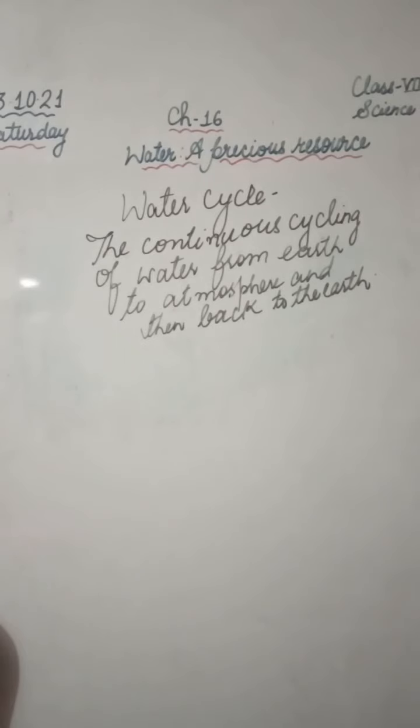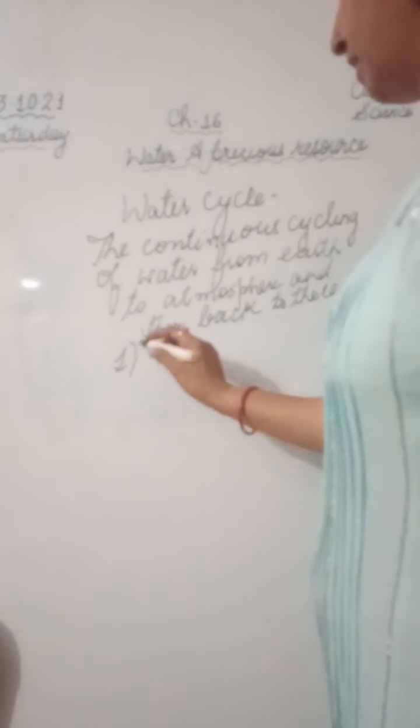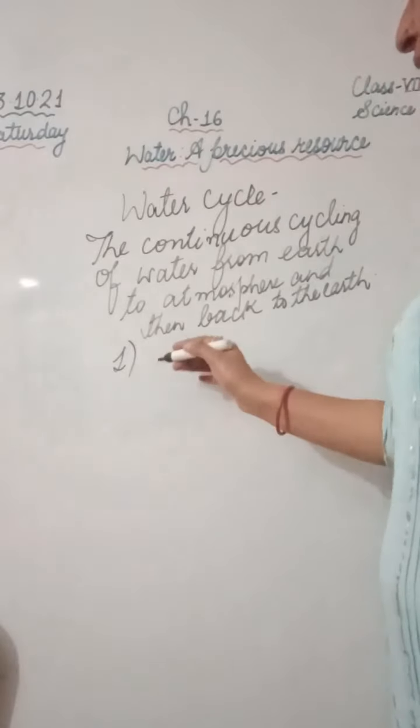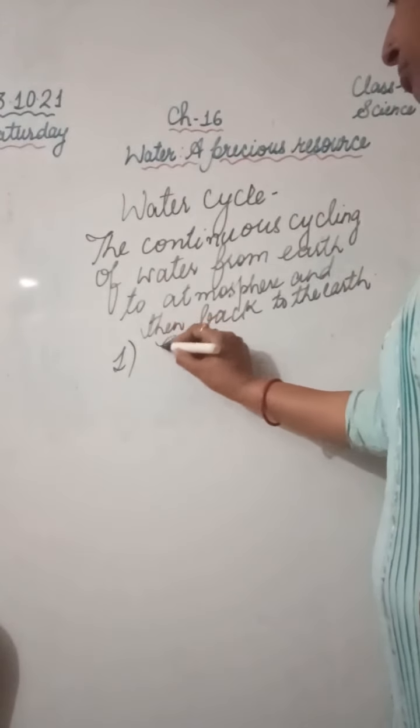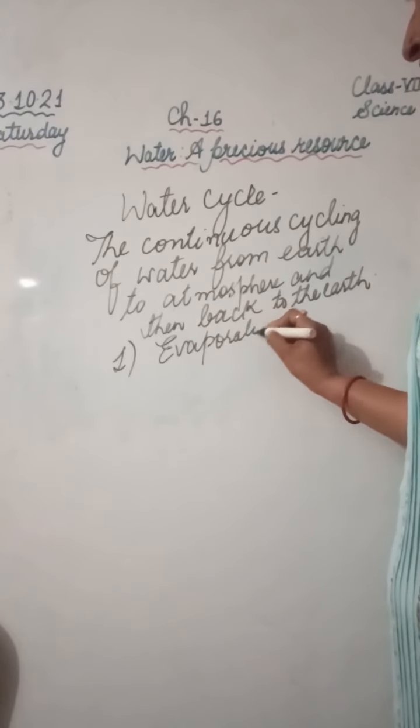Water cycle. So there are many processes involved in the water cycle. Water from the seas, oceans, lakes and other water bodies evaporates in the form of vapor. So evaporation is one of the processes involved in the water cycle.